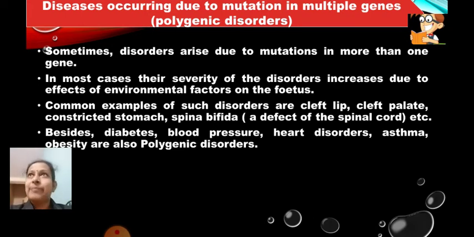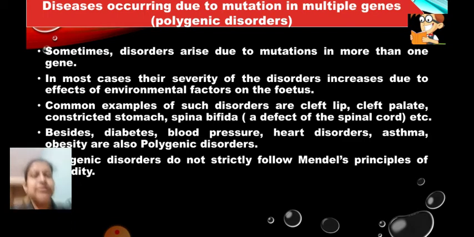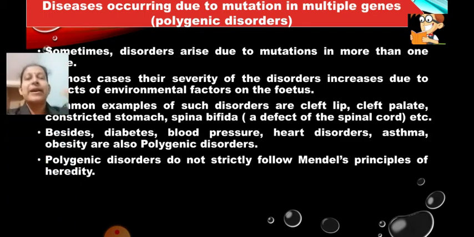We say that diabetes is mostly a hereditary disease. That means it has been transferred from the parents to the offspring. So if anyone from your family is suffering from diabetes, blood pressure, heart disorders, asthma or obesity, the next generation also has chances to get these diseases. Therefore these diseases are also called polygenic disorders, and they are passed on from the parents to the offspring.